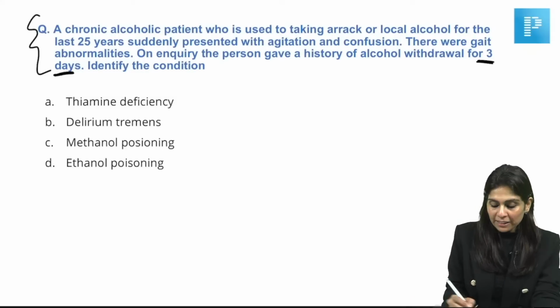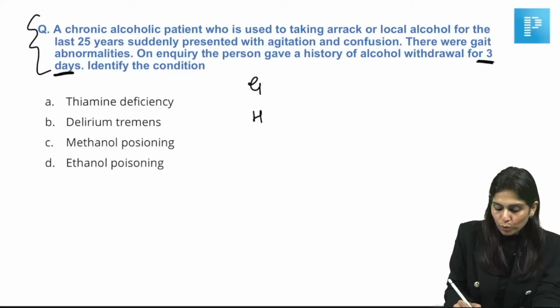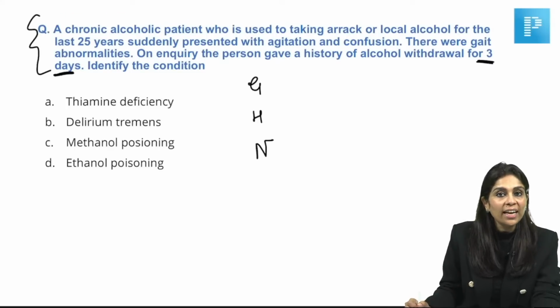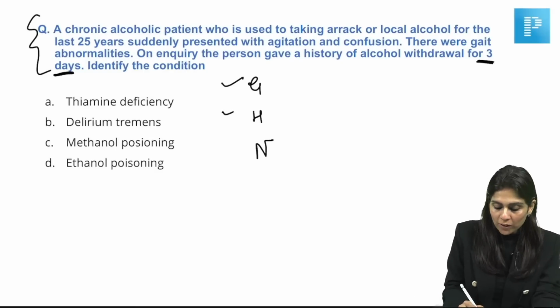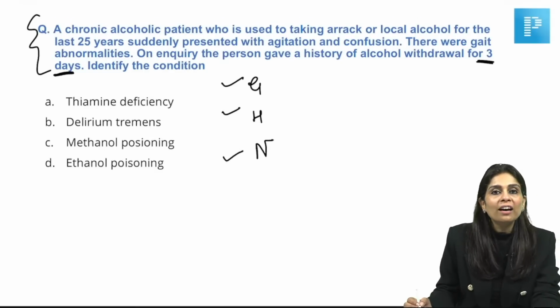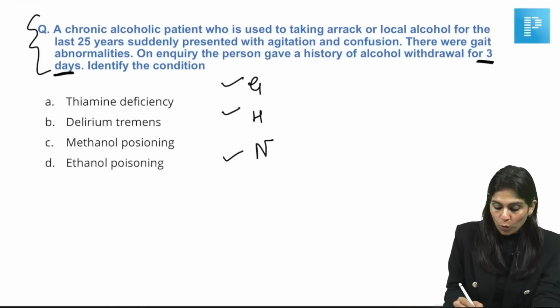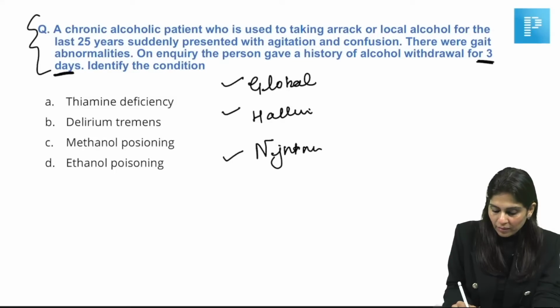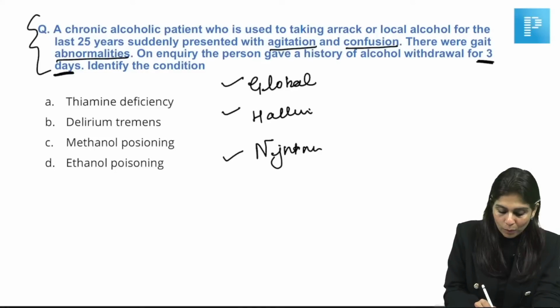Delirium tremens presents with, and I've given you a mnemonic to remember the manifestations, GHN: Government, Hospital, Nurse. So what does G stand for? Global confusion, hallucination, nightmares. Here they have given you confusion, agitation and gait abnormalities.